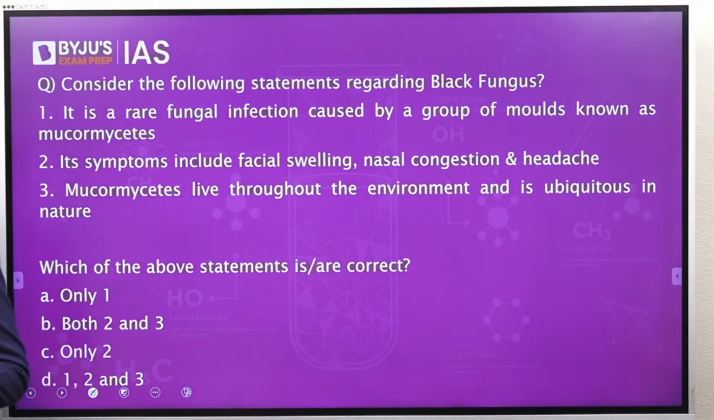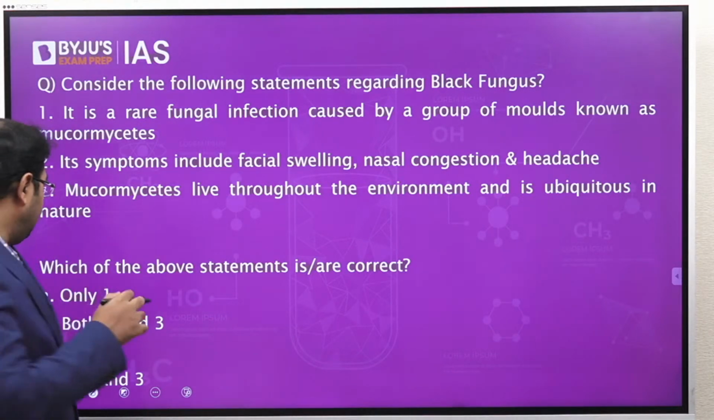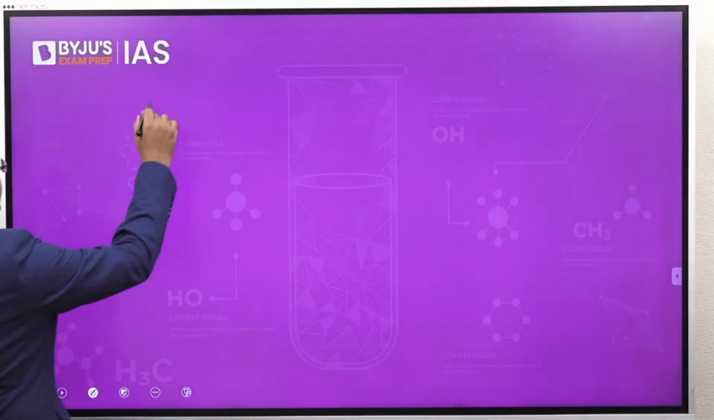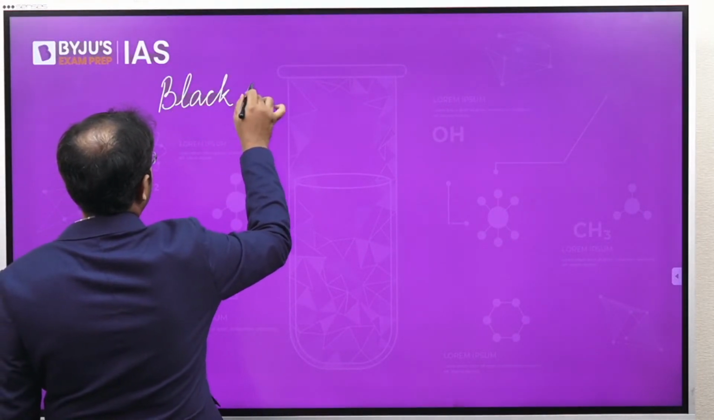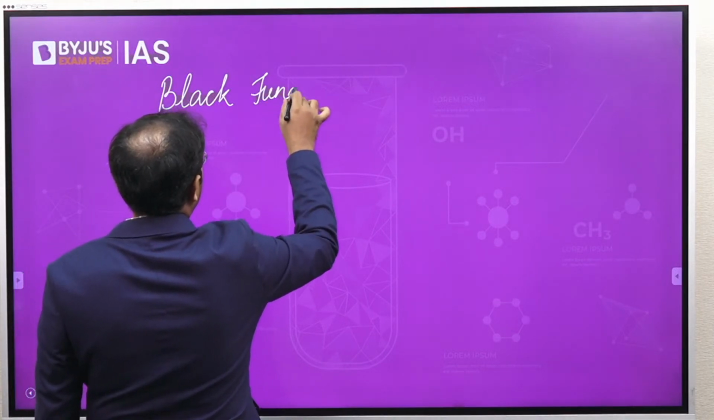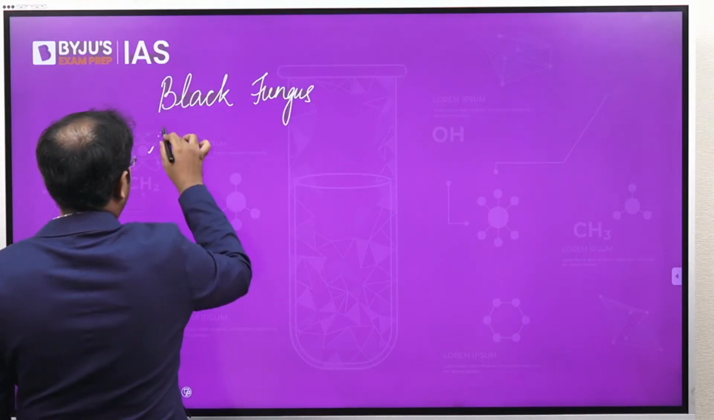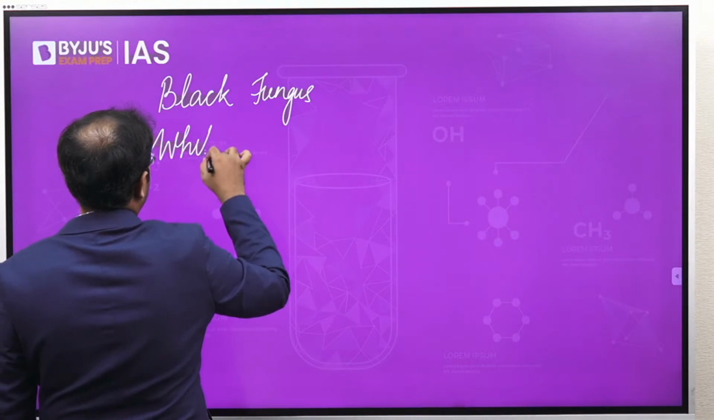Now, you might have seen that these terms also have been in the news. For example, black fungus was in the news, correct? We saw that black fungus was in the news. Also, white fungus was in the news.